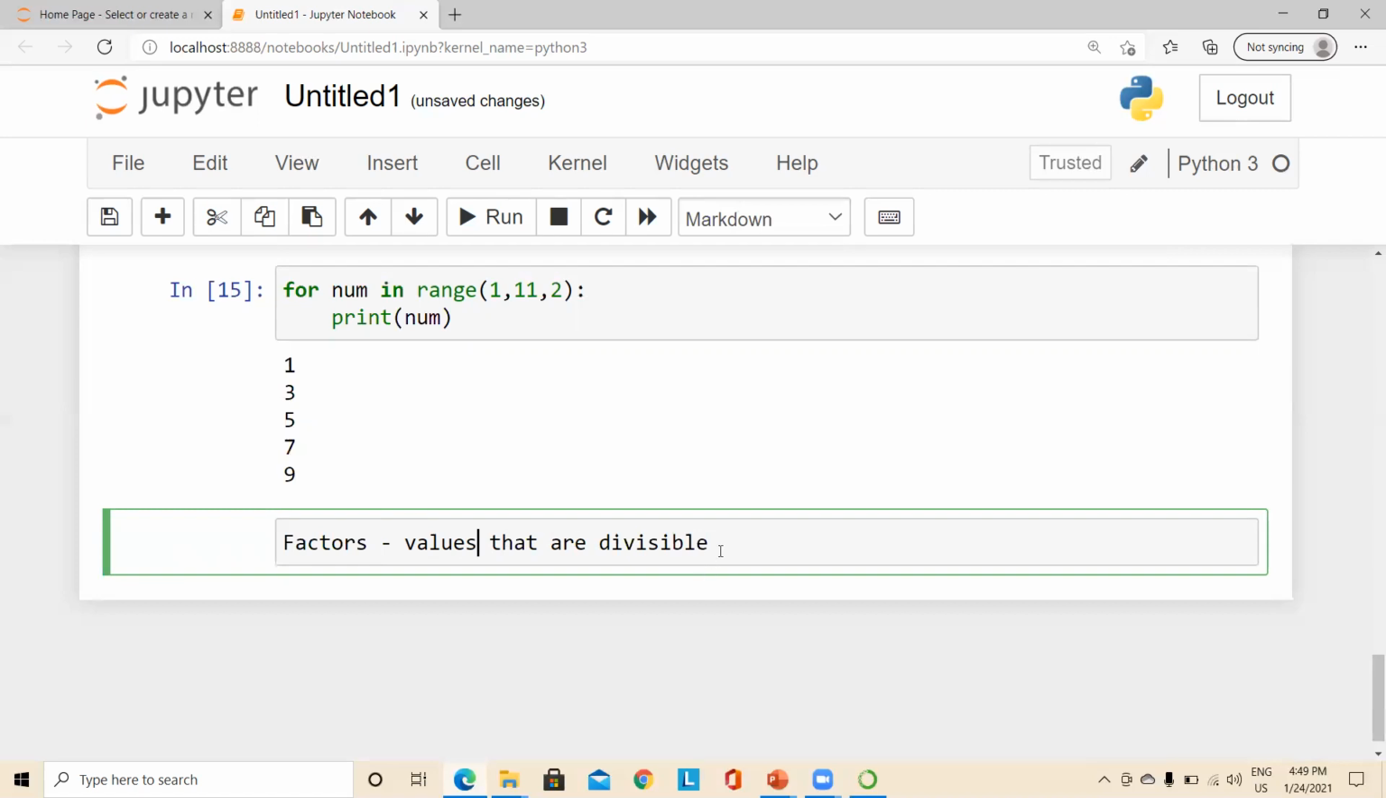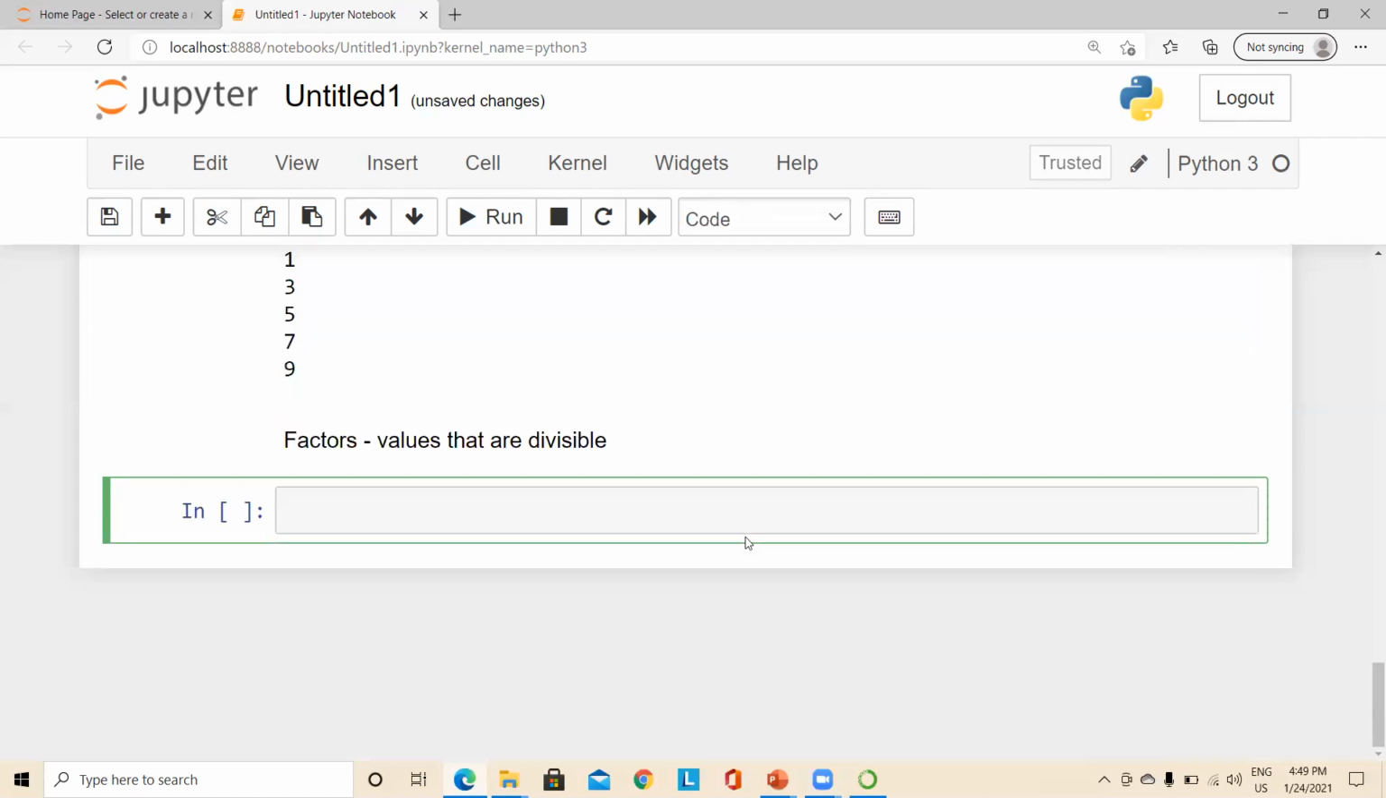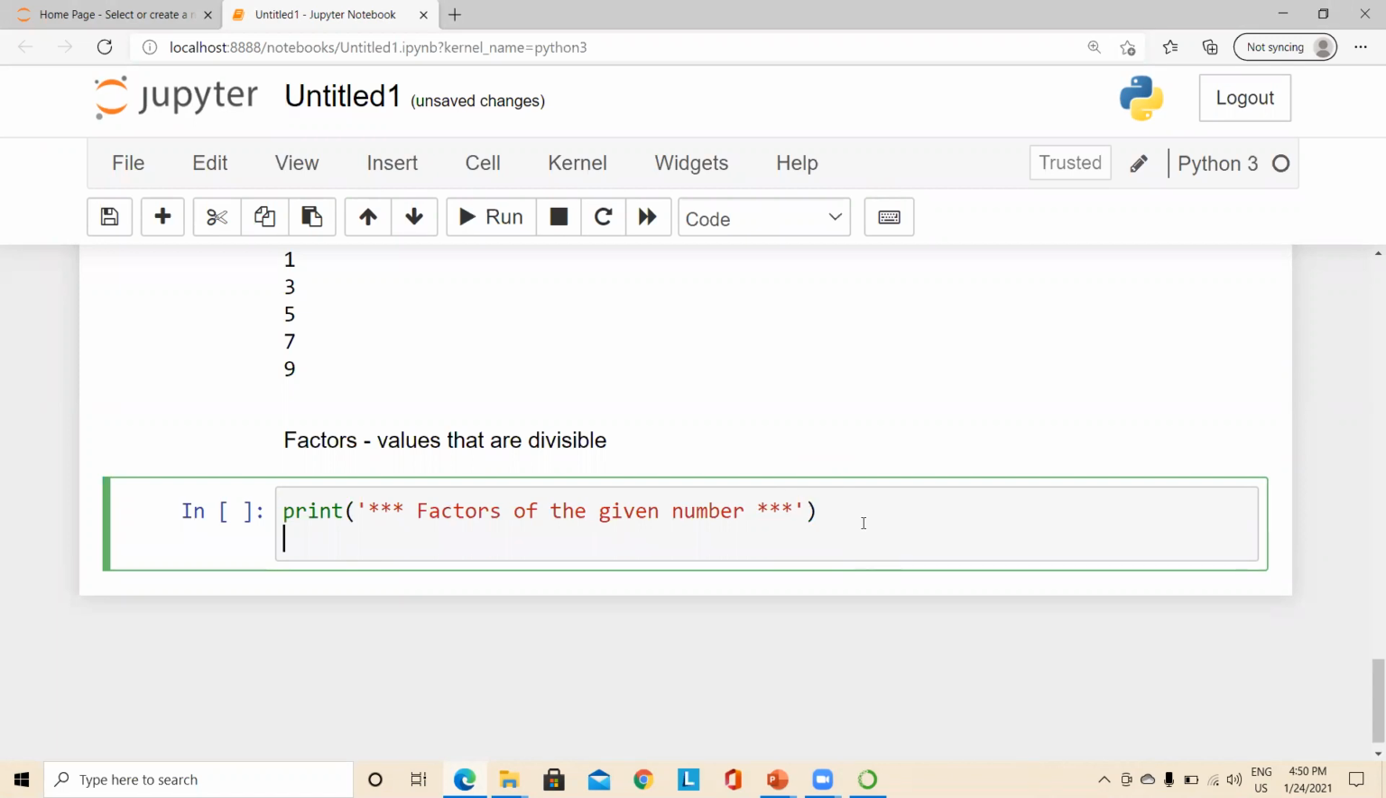So how shall we use a for loop for getting factors of the given number? We shall see in this example. For this, I'm using a print statement to print the title of this program, that is, factors of the given number. Whatever we type should be included inside quotation marks, and only then it will be treated as a string constant.